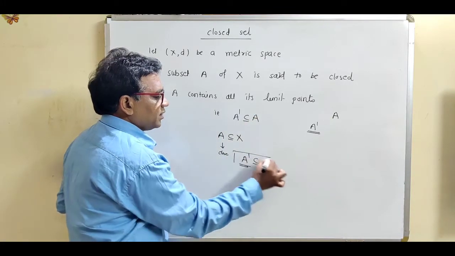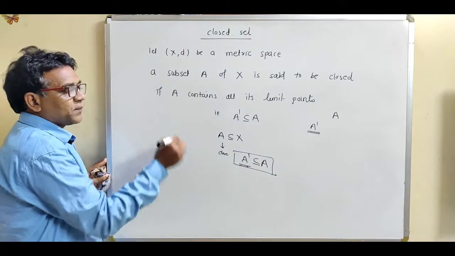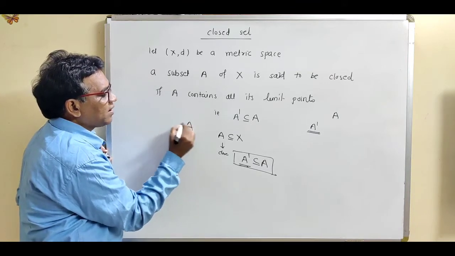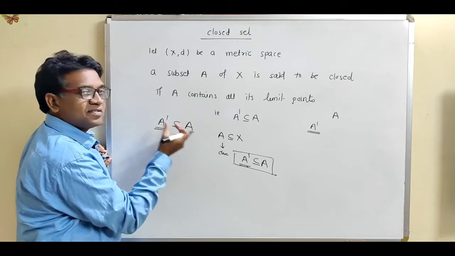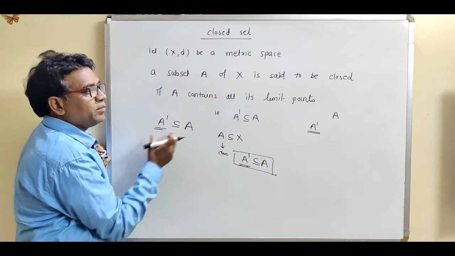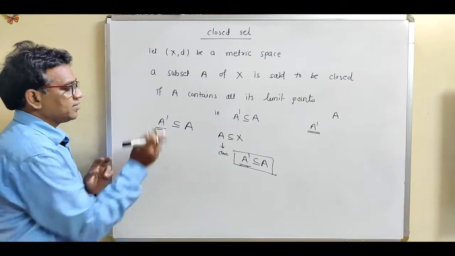So this is the definition of closed set. What is meant by closed set? A subset A is said to be closed if A contains all its limit points, A dash, that is the set of all limit points. If A contains all its limit points, then we can say that A is a closed set.